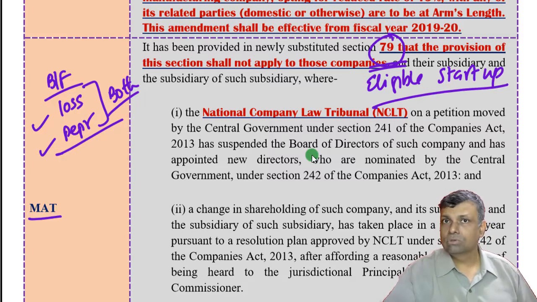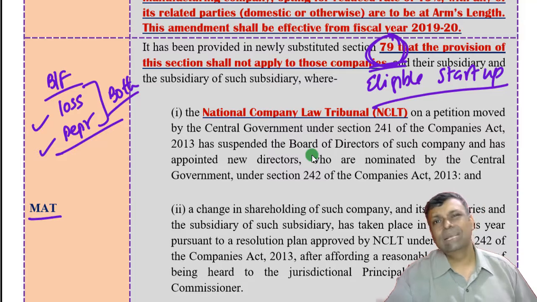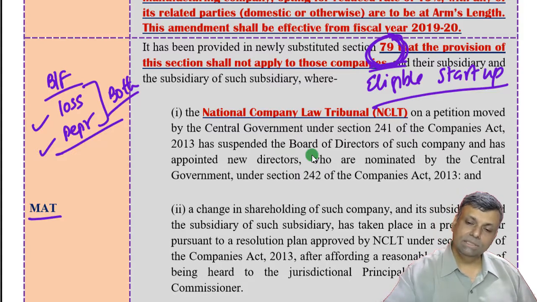for that also, in fact from the assessment year 2021, the entire section 79 has been replaced by the newer section. However, many portions of the newer section are the same as the older section, but some new additional provisions have also been introduced with this section 79.